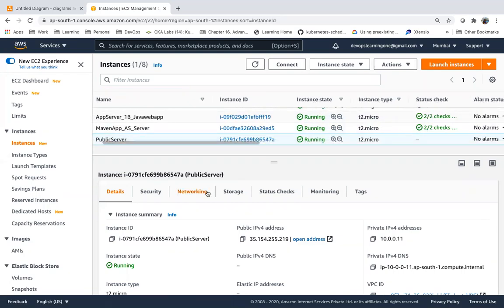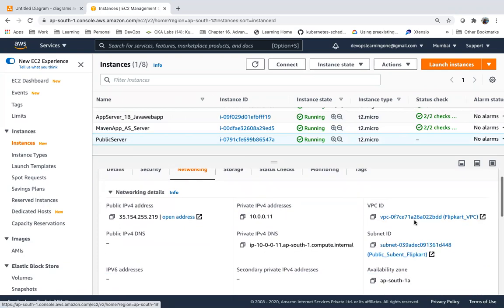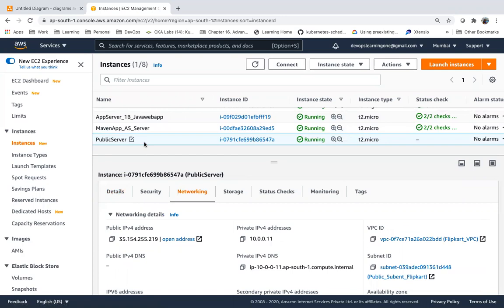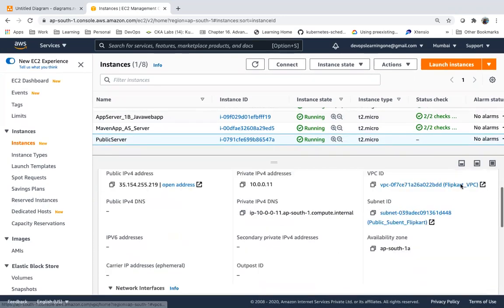This server is in this VPC, in this subnet.